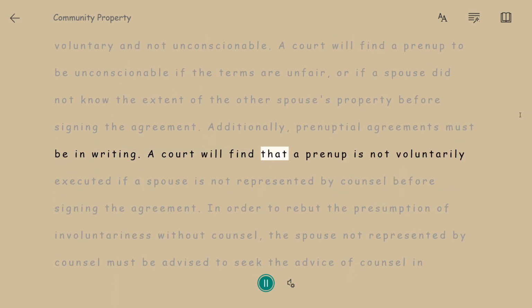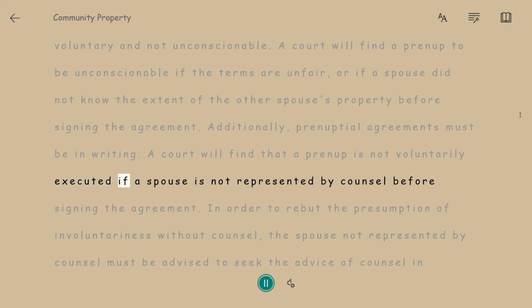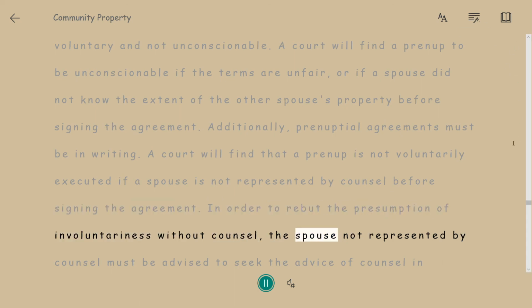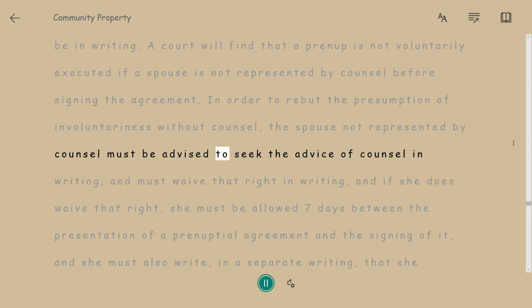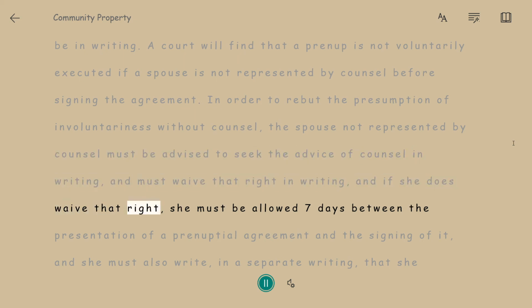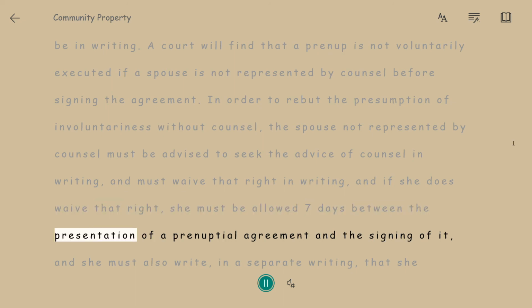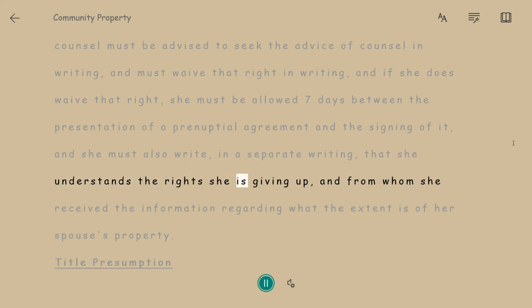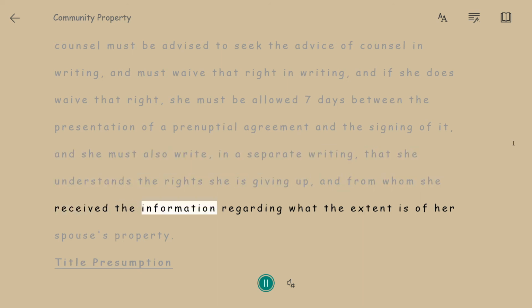A court will find that a prenup is not voluntarily executed if a spouse is not represented by counsel before signing the agreement. In order to rebut the presumption of involuntariness without counsel, the spouse not represented by counsel must be advised to seek the advice of counsel in writing and must waive that right in writing, and if she does waive that right, she must be allowed 7 days between the presentation of a prenuptial agreement and the signing of it, and she must also write, in a separate writing, that she understands the rights she is giving up, and from whom she received the information regarding what the extent is of her spouse's property.